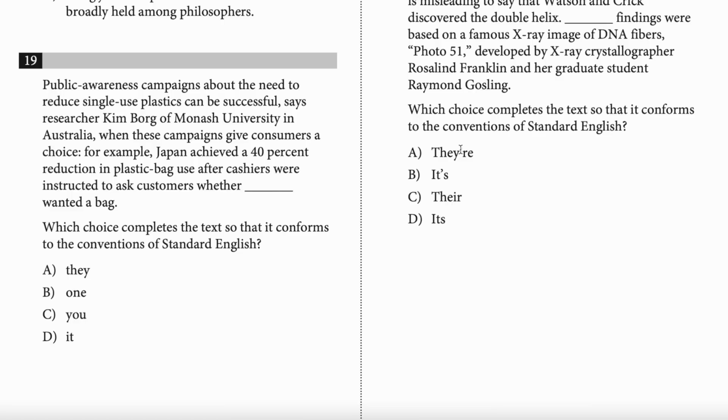Because who wants a bag here? The customers. We definitely need a plural. And is they plural, by the way? Yes, absolutely. So that could work. Let's keep it. Plug in answer choice B.